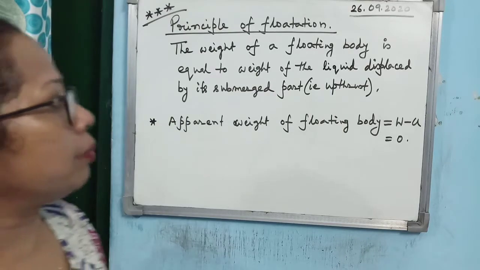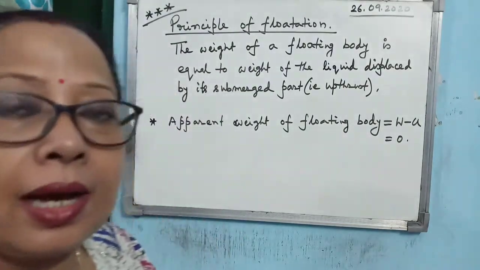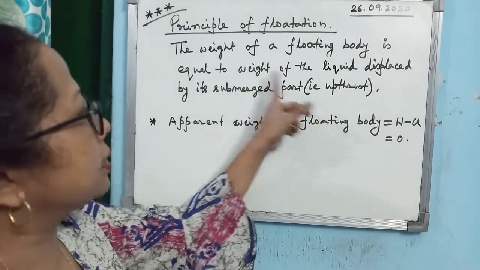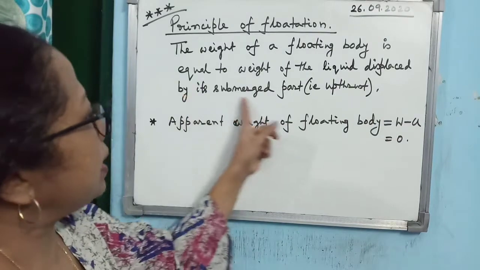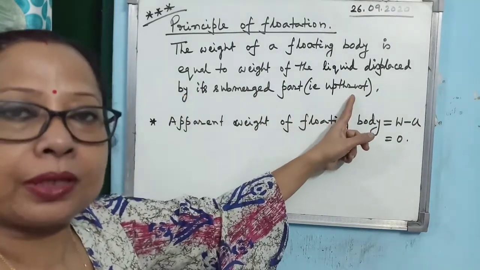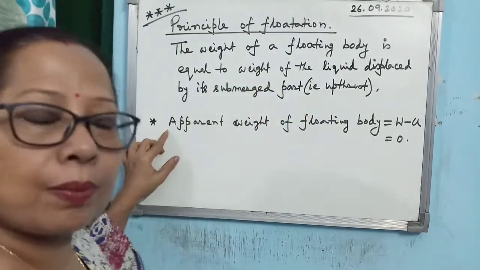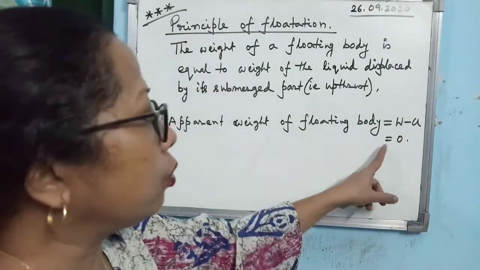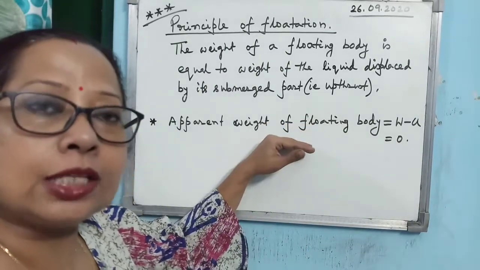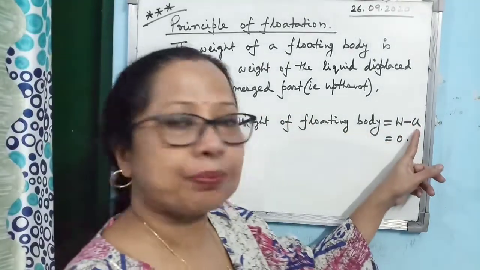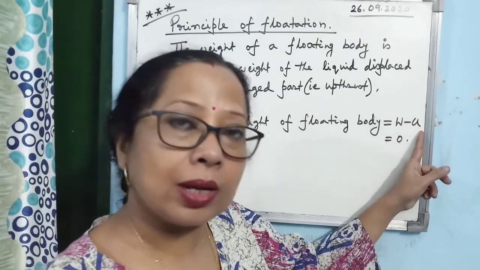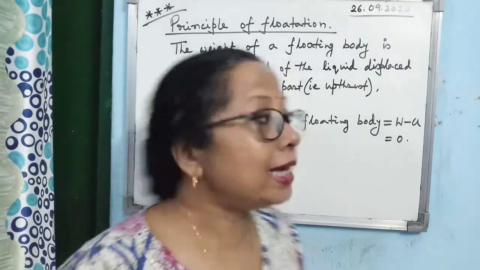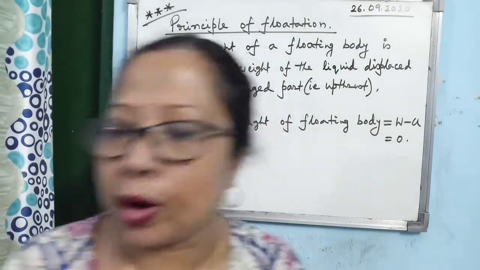The weight of a floating body is equal to the weight of the liquid displaced by its submerged part, that is upthrust. This weight of the liquid displaced by its submerged part is nothing but upthrust. Another point you have to remember is that the apparent weight of a floating body is always equal to 0, because if the body is floating, it means W and upthrust are equal. So apparent weight, as it is W minus U, is always 0. These two are the very important points of this chapter.